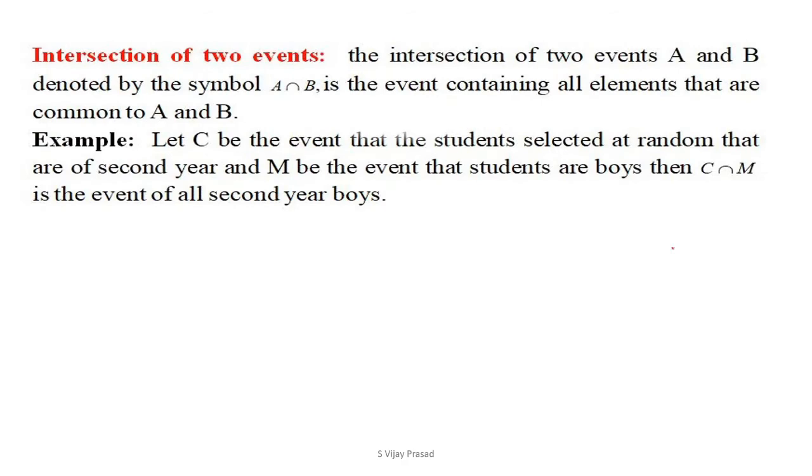Next, intersection of two events. The intersection of two events A and B, denoted by the symbol A intersection B, is the event containing all the elements that are common to A and B. Example: let C be the event that the students selected at random are of the second year, and M be the event that students are boys. Then C intersection M is the event of all second year boys.